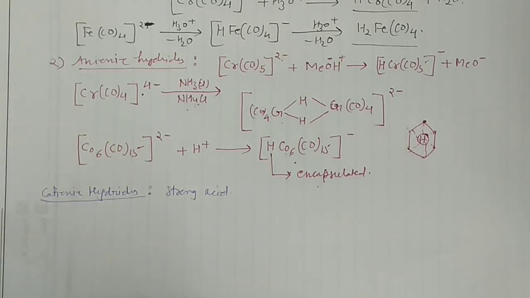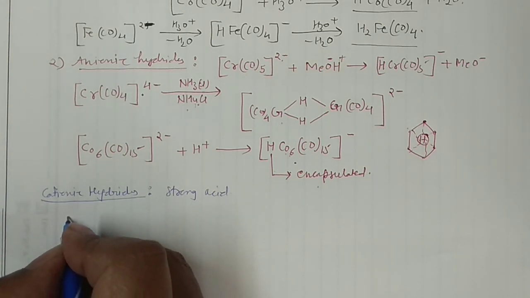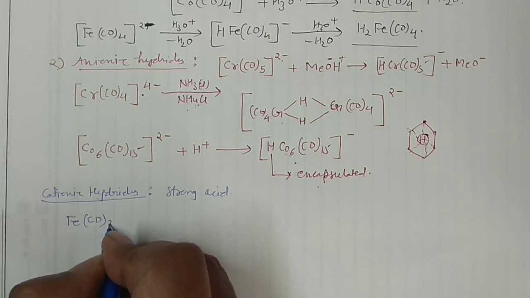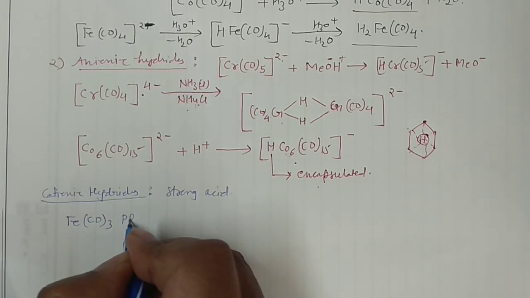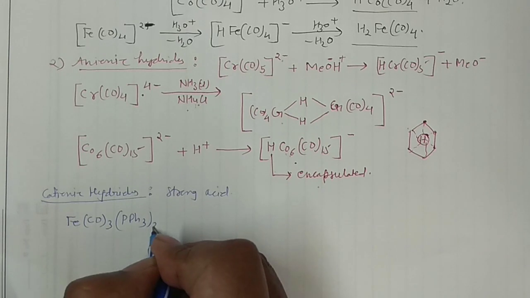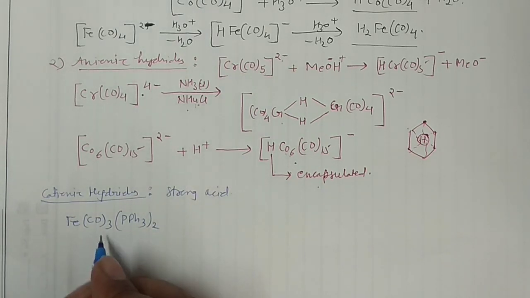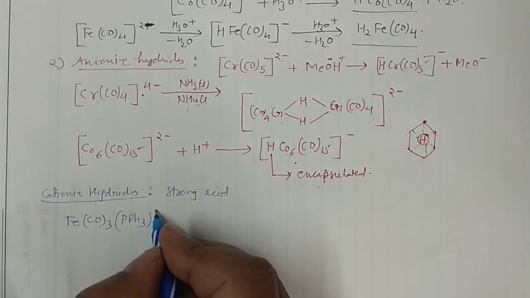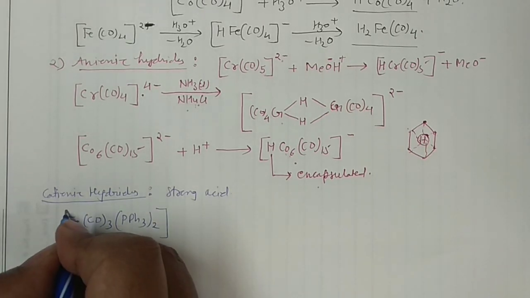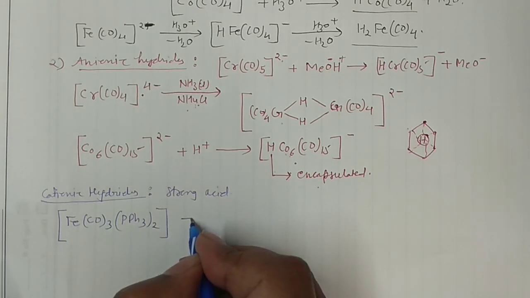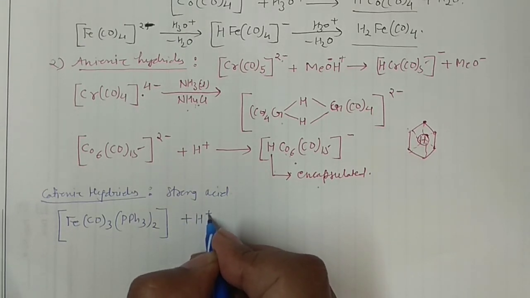So how you can prepare? So the reaction you can write, say I am having this complex Fe(CO)3 (PPh3)2. PPh3, you know, it's a triphenyl phosphine 2 times and carbonyl is 3 times, so coordination number you can check here, okay? And it's a neutral compound, say for example, you can acidify it, H positive, okay, right?